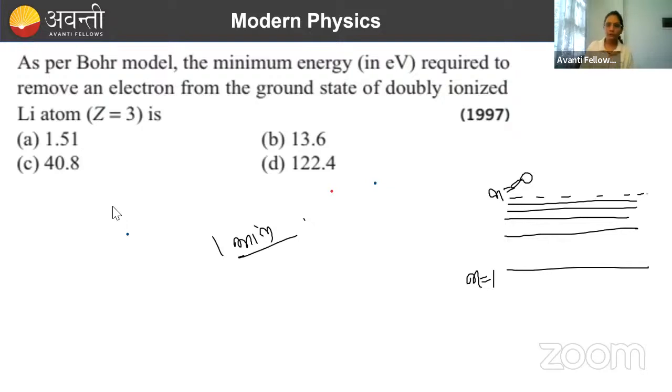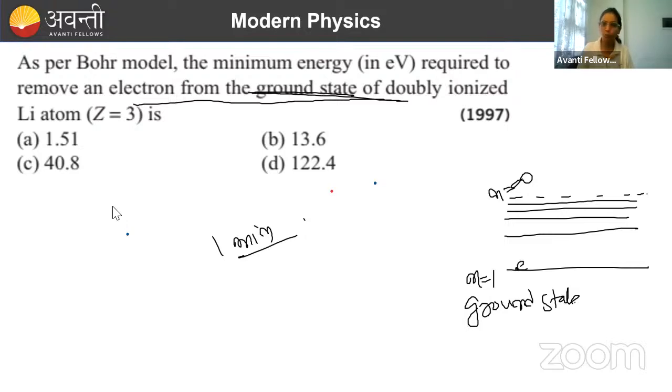Theek hai, done. So here almost everyone gave the answer to the question. Done. Now let's go with the calculation. Tripti, you must be doing something wrong. So what the question is: as per the Bohr model, the minimum energy required to remove an electron from the ground state. Ground state ka matlab kya hota hai? n equal to 1 is termed as your ground state. Done. And we have to ionize it, remove an electron from the ground state of doubly ionized lithium atom. So yahan se electron ko remove bhi karna hai, yaani bahar lekar aana hai. So bahar lekar aane ka matlab n ki value kya ho jayegi? Infinity.